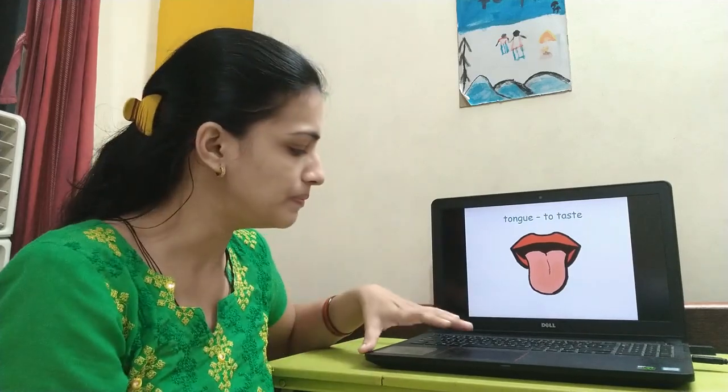Now what is this, children? This is the tongue. We have one tongue. And what is the function of the tongue? The tongue helps us to taste different things. Like you can differentiate, ice cream is sweet, chocolate is sweet, lemon is sour, and chilies are spicy. How do you come to know all these things? With the help of your tongue. So the tongue is a very important sense organ.